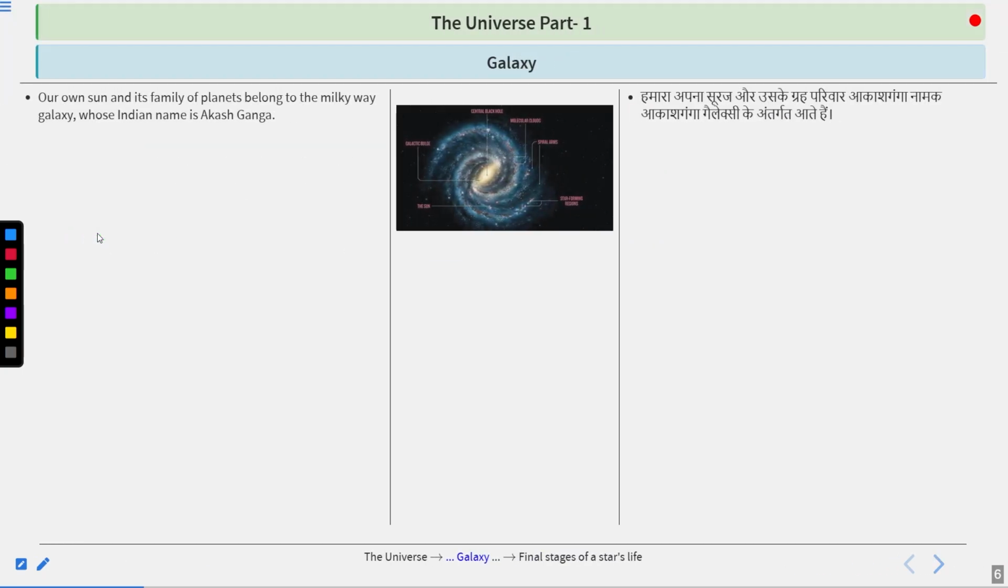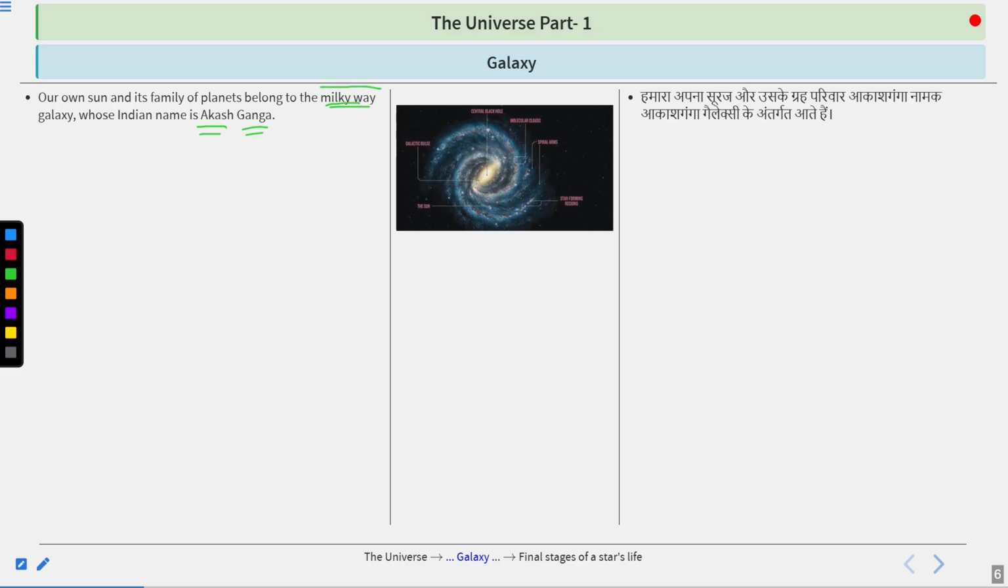Our own sun and its family of planets. It means the solar system, including the sun and the 8 planets. They all belong to the Milky Way galaxy. And in India, we call the Milky Way Akash Ganga. Okay. So remember, the Akash Ganga and the Milky Way, both are the same.